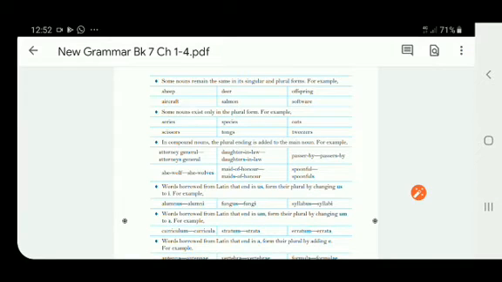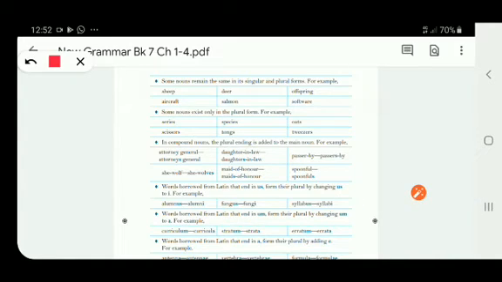Some nouns remain the same in the singular and plural form. That means there is no change in their singular or plural form. They remain the same. Like, for example, it is given sheep. It remains sheep in the plural form also. Like deer will remain deer in the plural form. Right? Now let's go to the next rule.